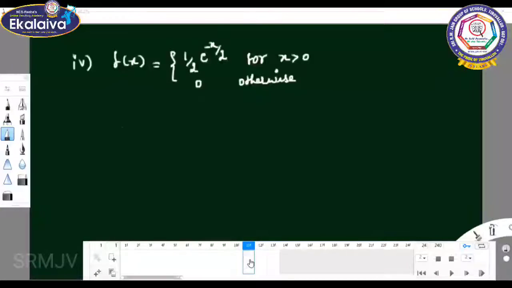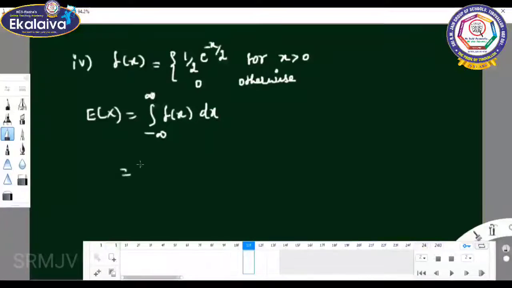f of x equal to 1 by 2 e power minus x by 2 for x greater than 0 and 0 otherwise. See here also the same thing, x greater than 0 and 0 otherwise. So expectation of x, E of x equal to integral minus infinity to plus infinity x f of x dx.